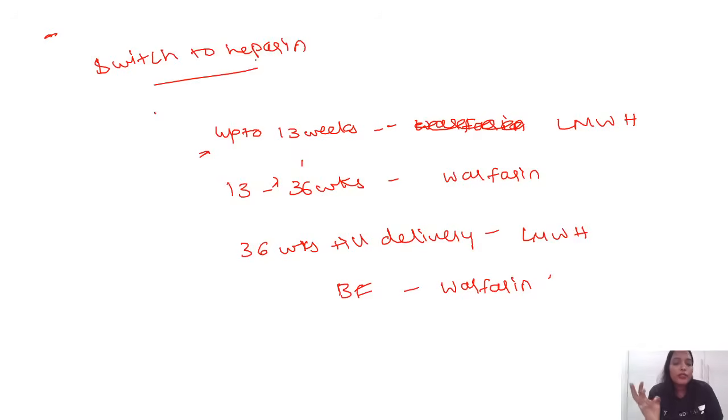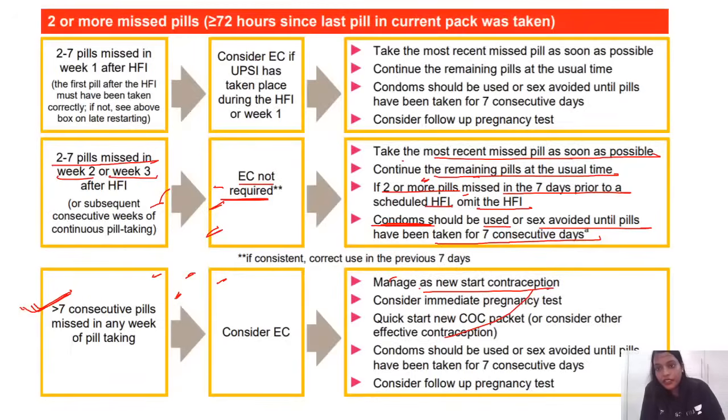Okay. Now I want you to send me 2 questions. One is the antiphospholipid or syphilis question, and the endometrioma question. I want you people to send me. You will never give aspirin after 36 weeks. Right. So this missed pill table, I'll send to you all. You can just go through it. It will be useful for you all.